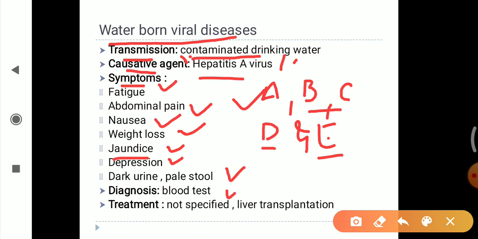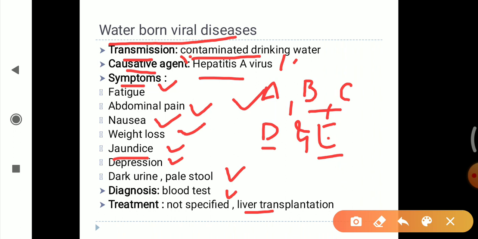Diagnosis can be done by blood test. We can also diagnose by various other methods such as liver function test, ultrasound, and liver biopsy. Treatment: specifically for hepatitis A, a vaccine is available to prevent this infection, but if it is not working, then liver transplantation may be required, and for that supportive care is required. This is all about waterborne protozoan and viral disease.